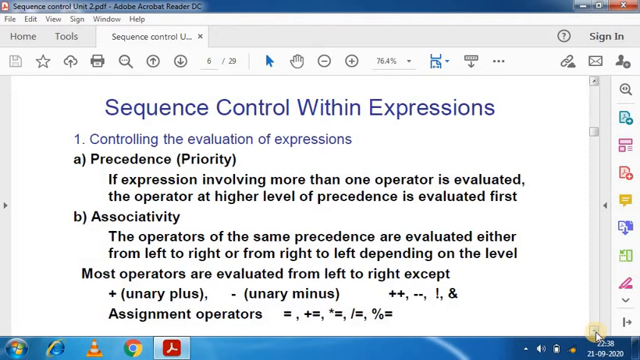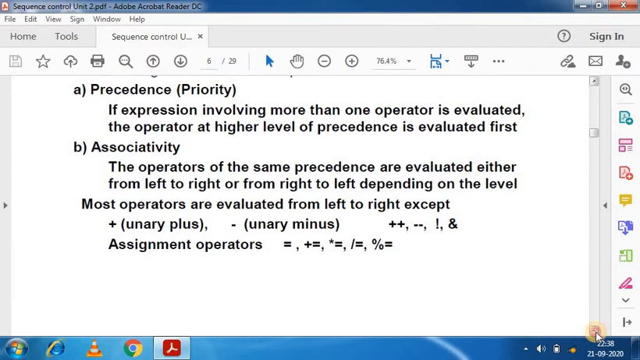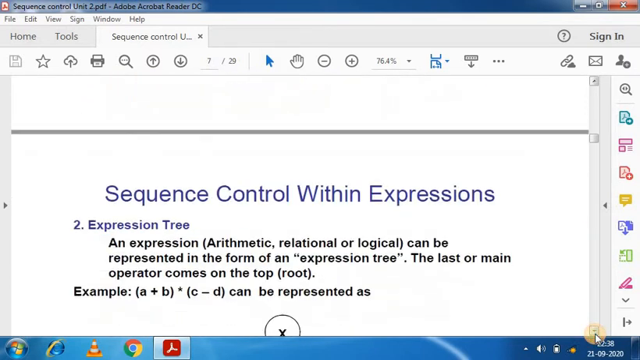We can take an example with different patterns, like b is equal to 9, c is equal to 5, and finally a is equal to b and b is equal to c. So we can define the precedence and associativity like this. Unary plus and minus, and the assignment operators, we can use through precedence and associativity.